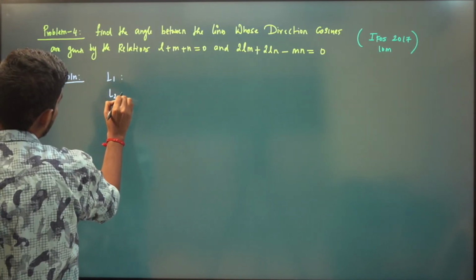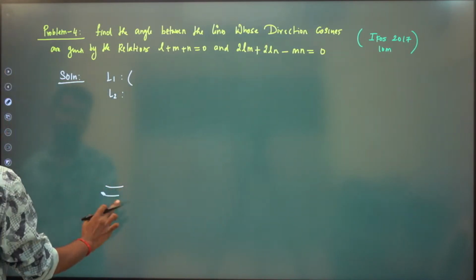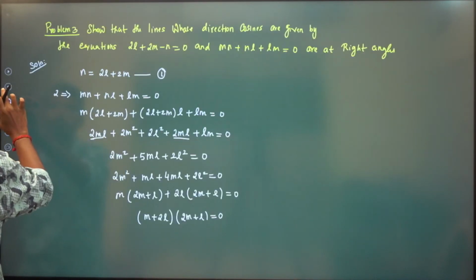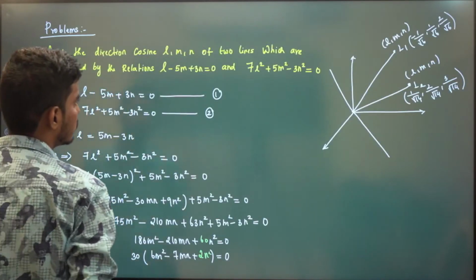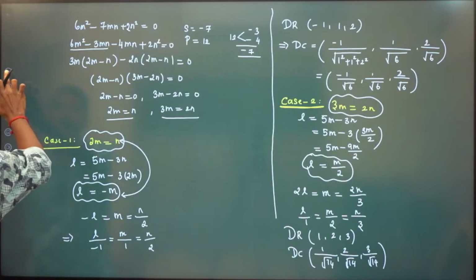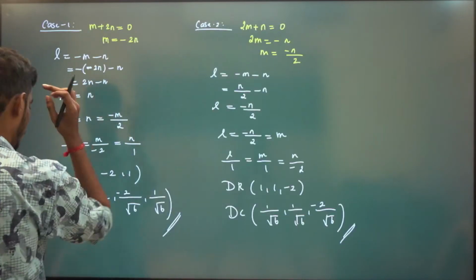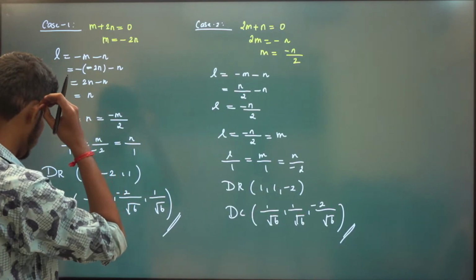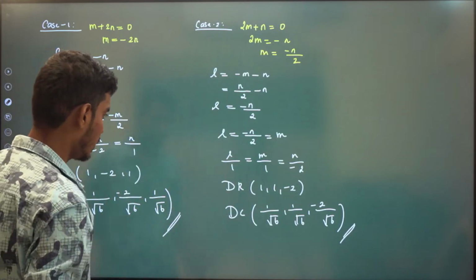What is the direction cosine? We have already done this, right? First problem L, second problem L plus M. So what is the direction cosine? Or you can also take direction ratio. You need to apply that formula.